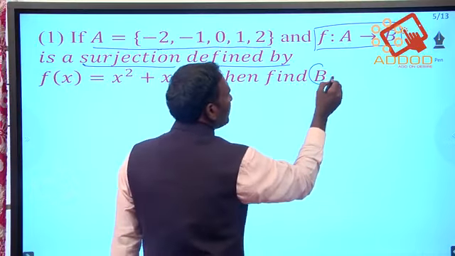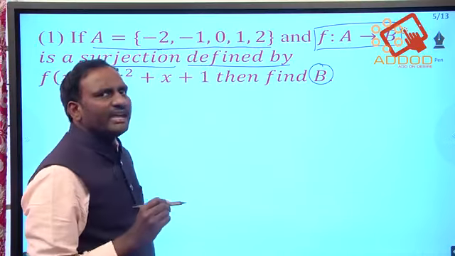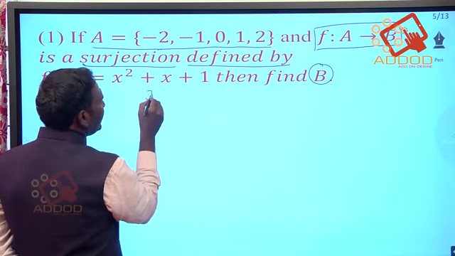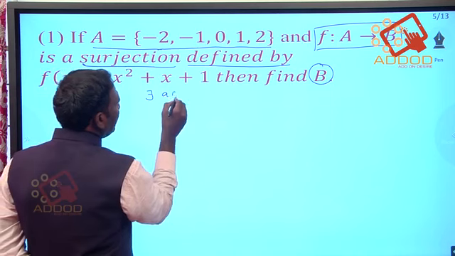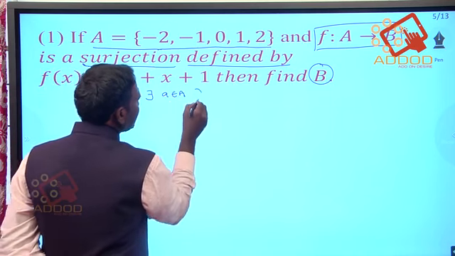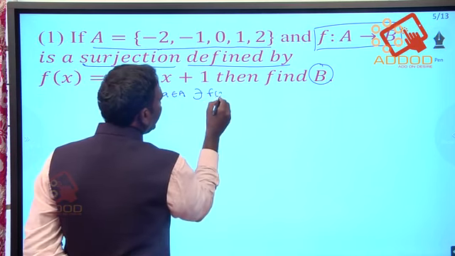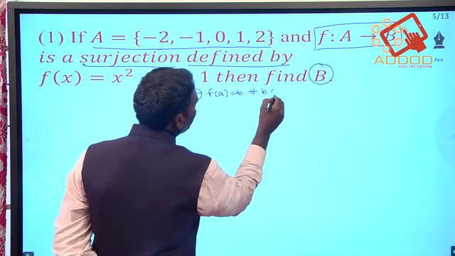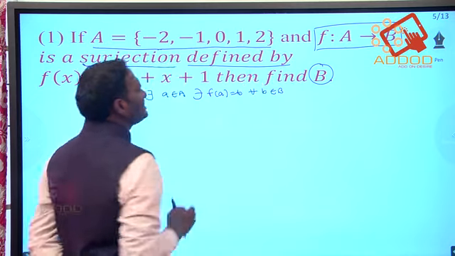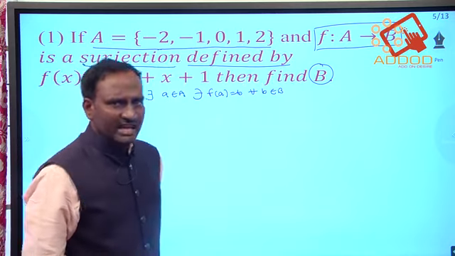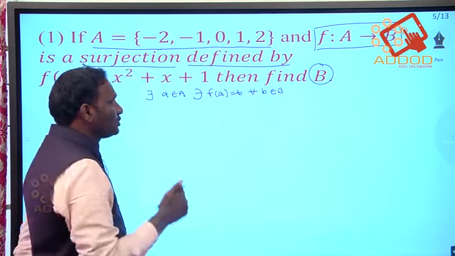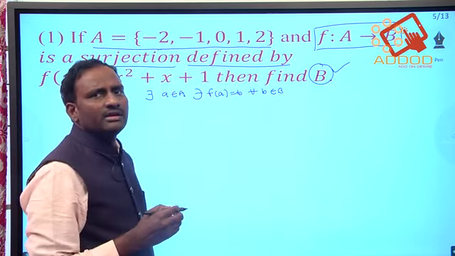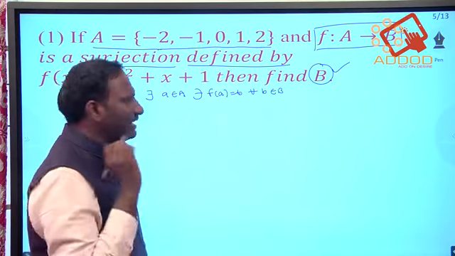Then find the value of b. So here, what is the meaning of surjection? Example: there exists an element small a belongs to A such that f of a is equal to b for all b belongs to B. This is the definition of onto or surjection. So in this question, he is asking for the codomain, the value of the codomain, right?